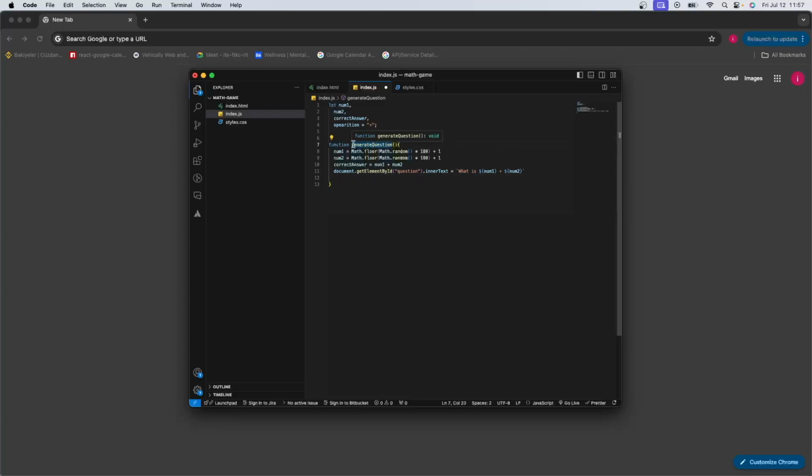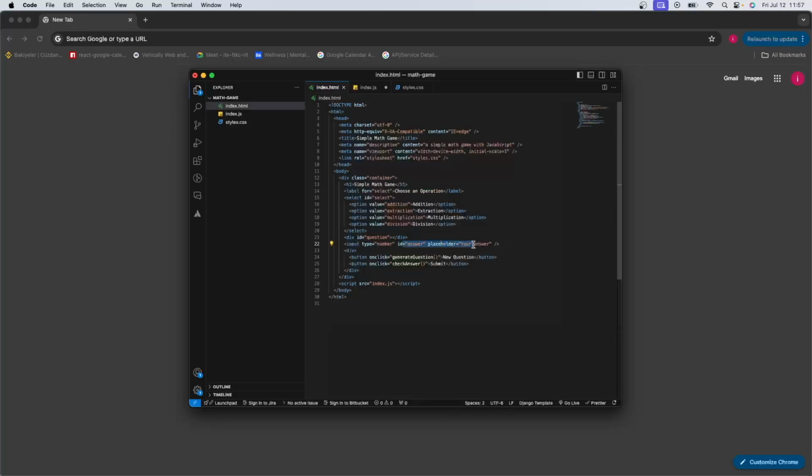The generateQuestion function will be called more than once. After a question is answered, this is going to be recalled. So while this is recalled, the input and where is the result? Did I forget to write the result?